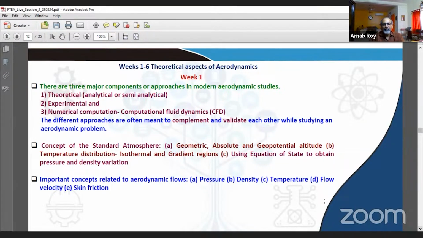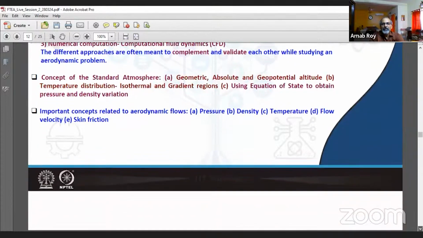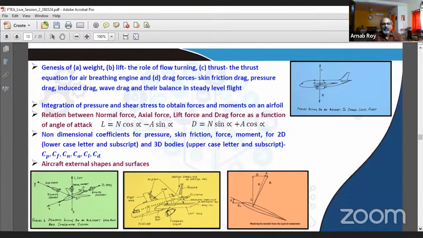And then we looked at the equation of state, how we use it to obtain pressure and density variation through those different isothermal and gradient regions. Then we introduced important concepts related to aerodynamic flows like pressure, density, temperature, flow velocity, skin friction. And then in the subsequent weeks, we developed more concepts and tried to mature those ideas. We also looked at the genesis of weight, lift, how the role of flow turning is there for lift generation on lifting surfaces like airfoils and wings.